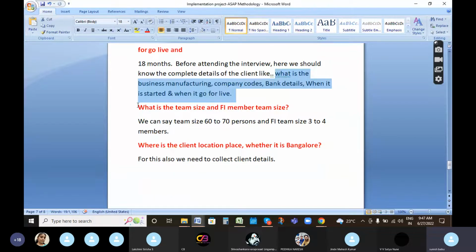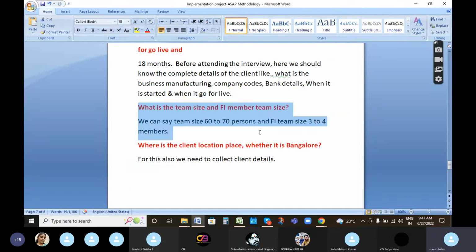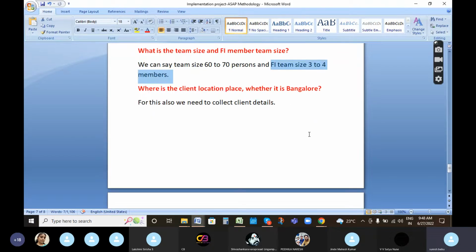Next they will ask what the team size is and what the FI team size is. We can say team size 60 to 70. Here 60 to 70 means total, that is FICO consultants, SD consultants, ABAPers and technical consultants, all those together. In FI you can say 3 to 4 members. Next, where is the client location, whether it is Bangalore or anywhere, we have to collect that information.